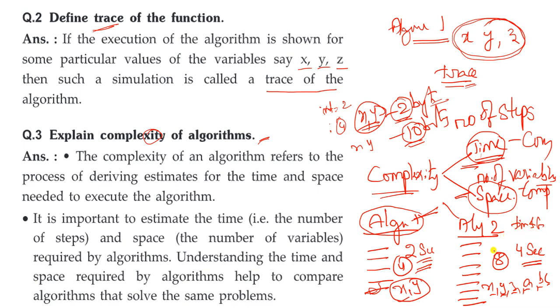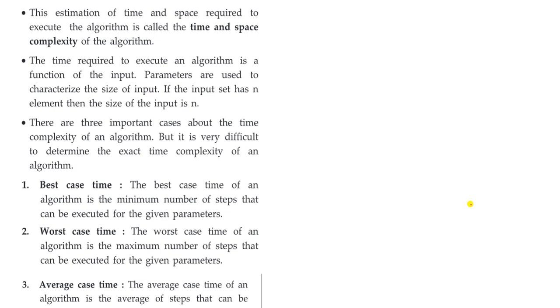Algorithm 2 requires 4 seconds, which is 2 seconds more than algorithm 1, and also has more variables, 6 variables. So this is how we can compare algorithms with the help of time and space.